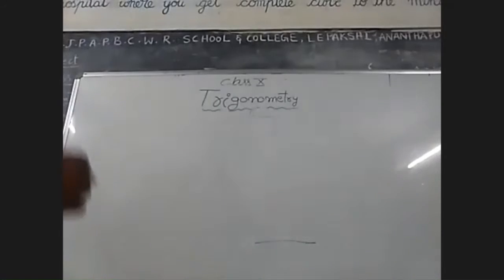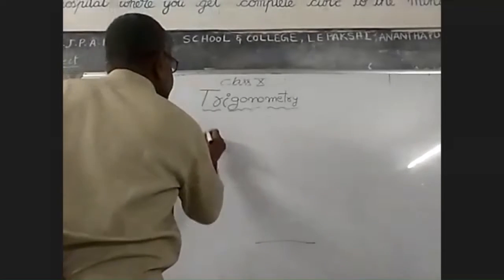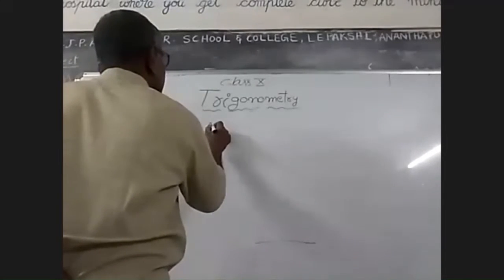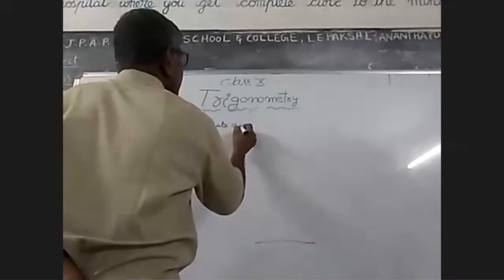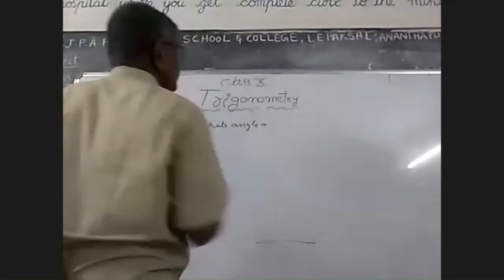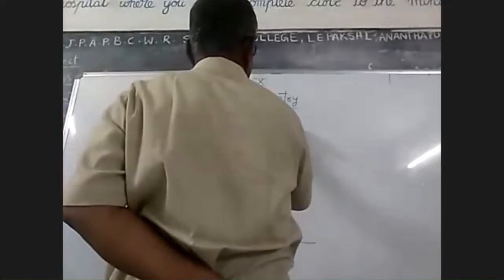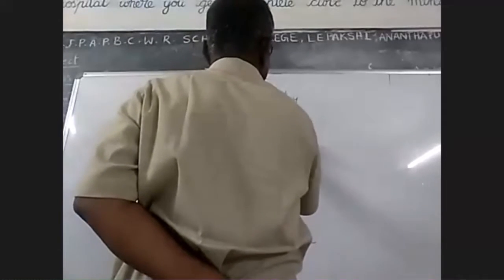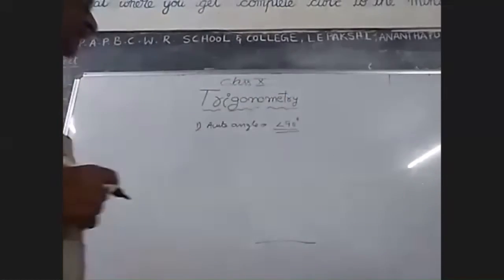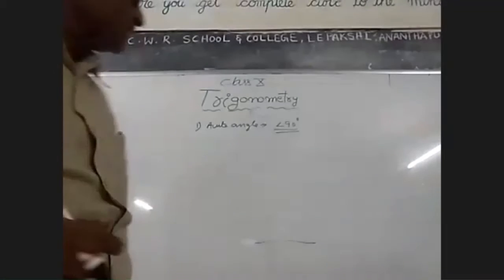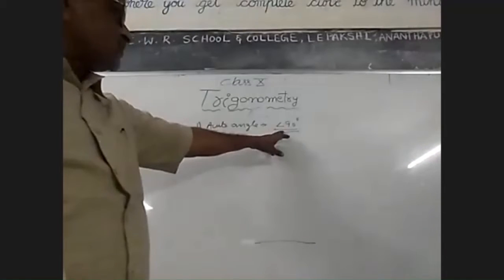So, types of angles. One is acute angle. Acute angle means the angle less than 90. The angle less than 90 is called acute angle.